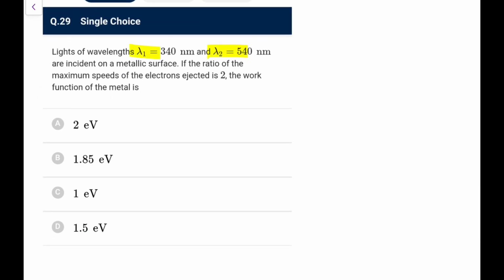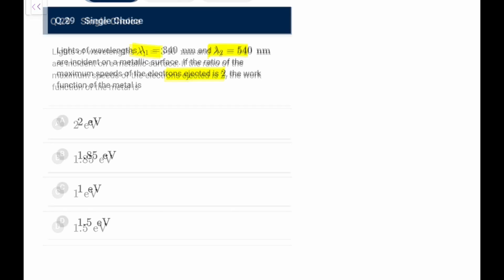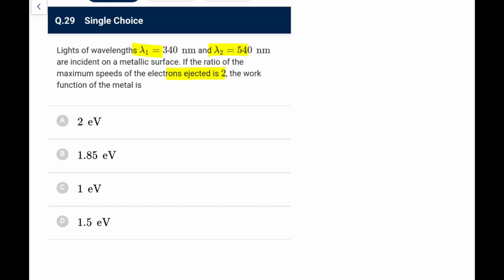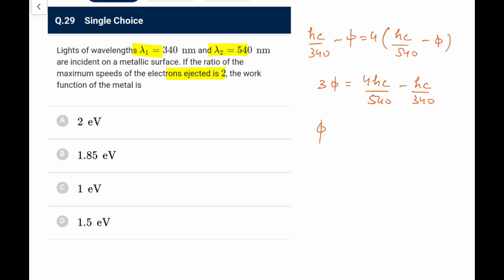Wavelengths lambda 1 is 340, lambda 2 is 540, incident on a surface. If the ratio of the maximum speed of the ejected electrons is 2, the work function of the metal is. So now maximum speed is doubled, that means kinetic energy is 4 times. So what we have, hc upon 340 minus phi is 4 times (hc by 540 minus phi).